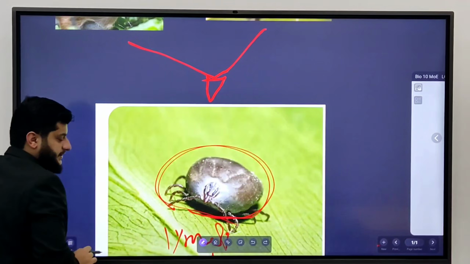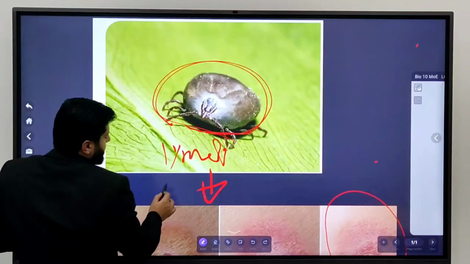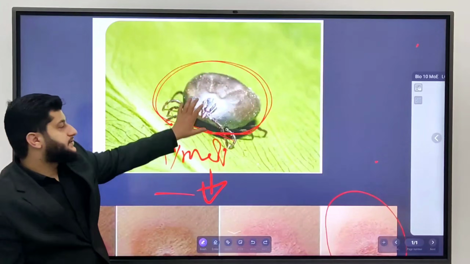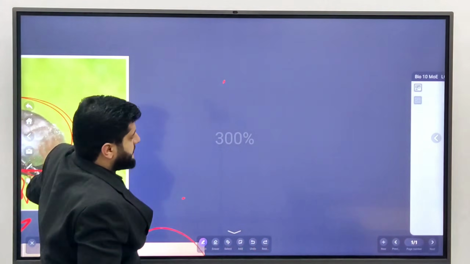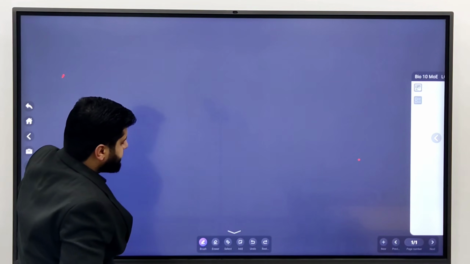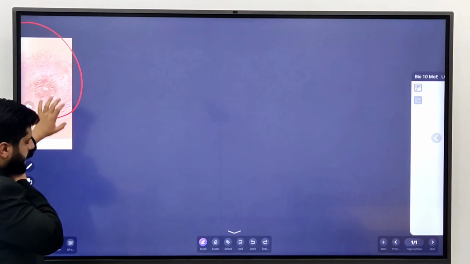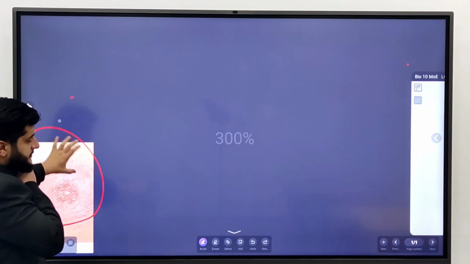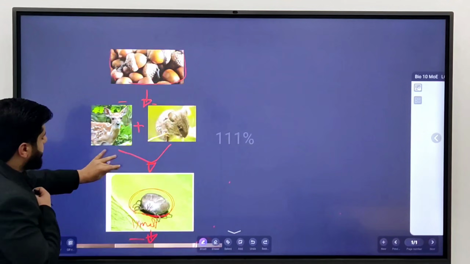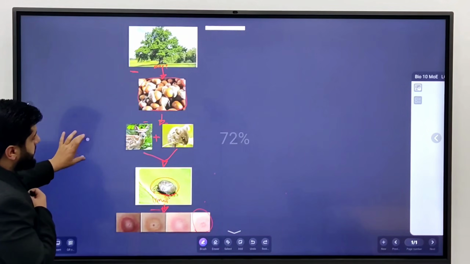If there are fewer ticks, that means less Lyme disease and thus a lower death rate, okay? So the disturbance in the ecosystem is all actions that are connected to each other in some way, okay?